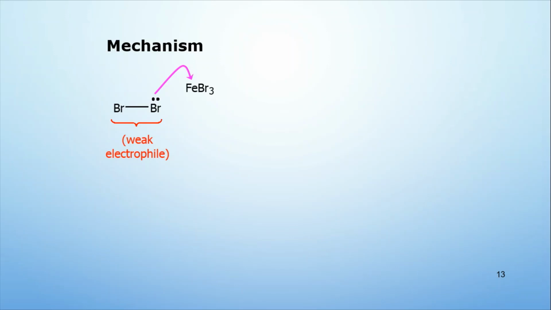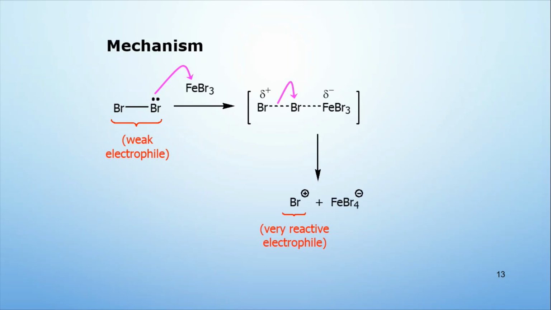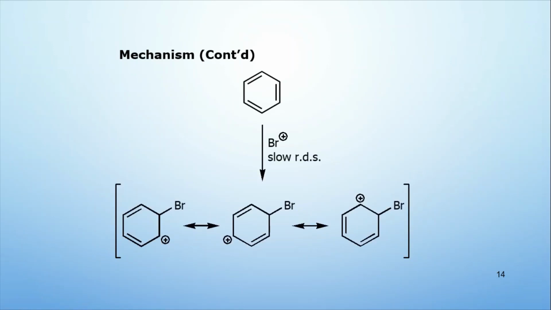So the lone pair of electrons of bromine attack the iron, and then we will have this transition state shown by the dotted lines, and ultimately we will have this bromonium ion formation, which is very reactive. The benzene ring, which is a nucleophilic center and an electron-rich center, will attack the bromonium ion, with electrons flowing towards bromine, where we have a carbocation,